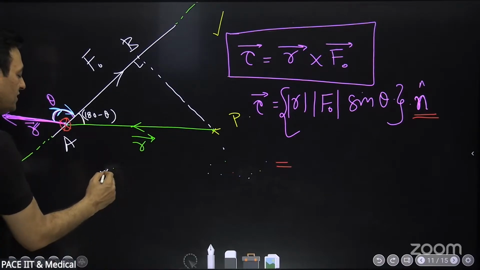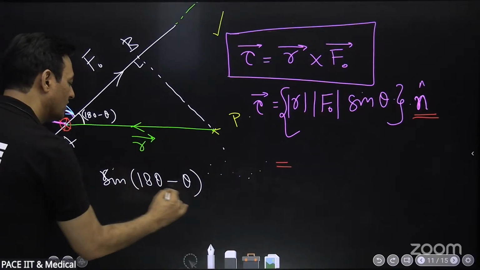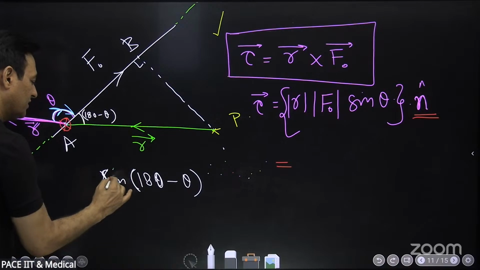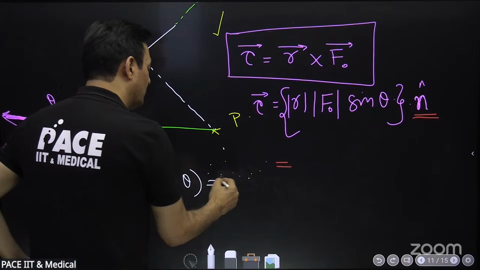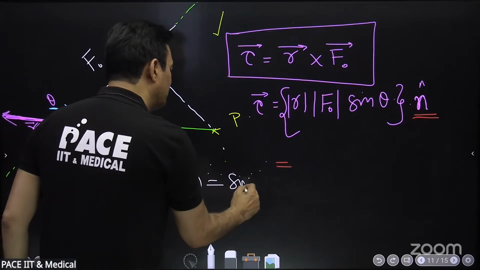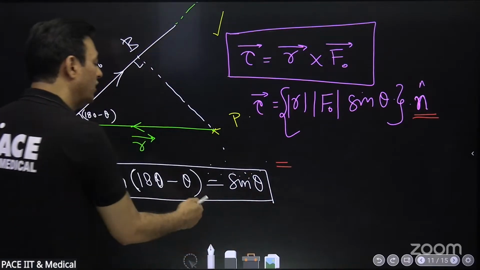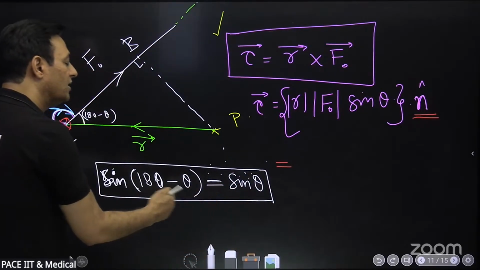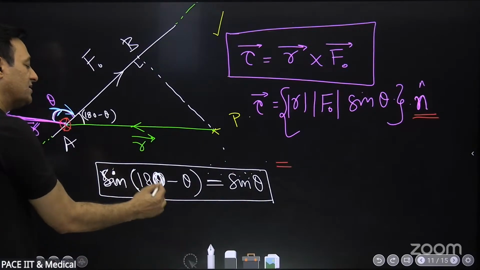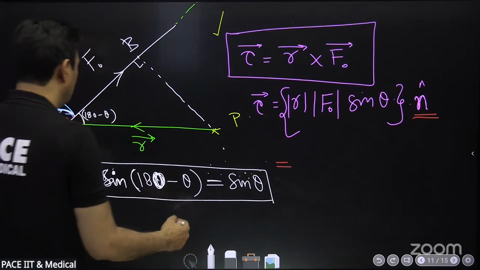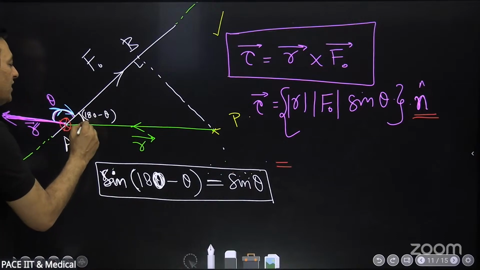First tell me, sine 180 minus theta is what? Sine theta, exactly. So when you will learn trigonometry, you will learn this quadrant changing formula. You will know sine 180 minus theta is same as sine theta. This knowledge you need. So I'm assuming in 10th or 11th, when you learn trigonometric ratios and identities, you will know it very clearly that sine 180 minus theta is same as sine theta. We have done this in maths. Perfect. If you have done this much, then my life is easy.